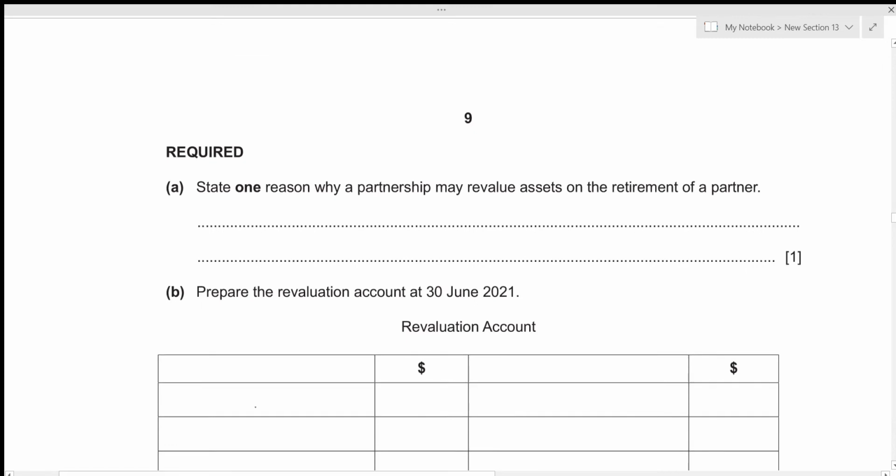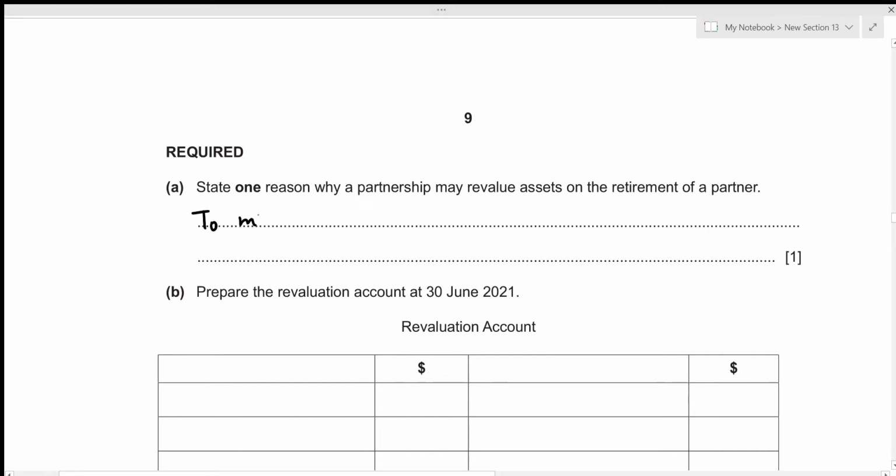Now for the first part, we need to state one reason why a partnership may revalue assets on the retirement of a partner. The main reason to revalue assets on the retirement of a partner is to make sure that the retiring partner gets a fair share of the up-to-date value of the net assets. So let's write that down.